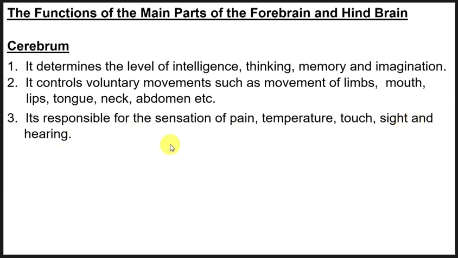So when you sense pain or you feel pain, it is actually this part of the brain which makes you aware of that pain. And also when you sense temperature, either hot or cold, it is this part of the brain. Then also touch, when you are touched, it's this part of the brain. Then also sight, when you see, it is this part of the brain. Also hearing. So in short, it controls the senses.